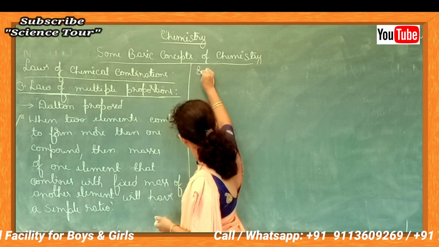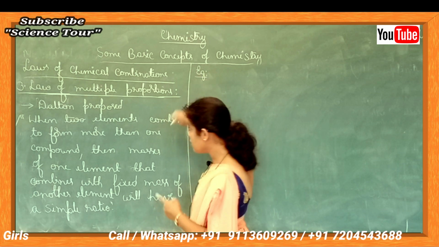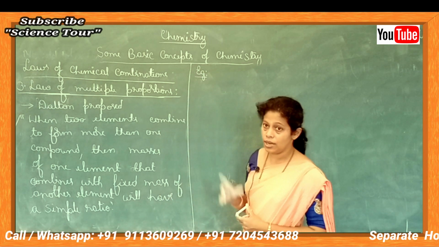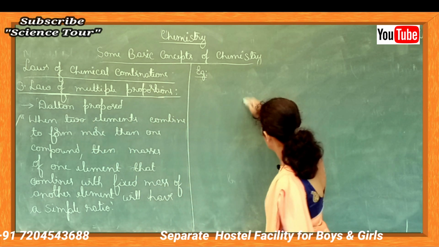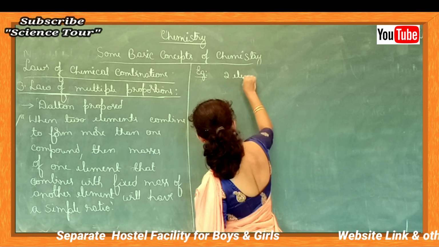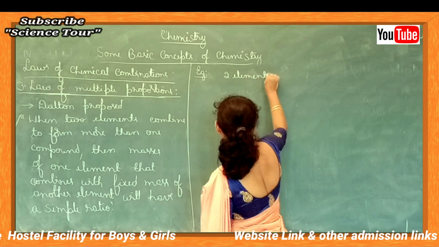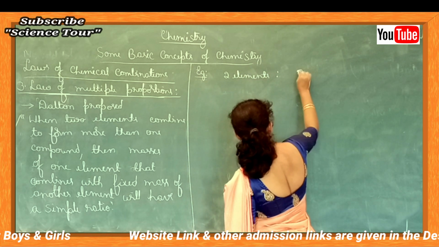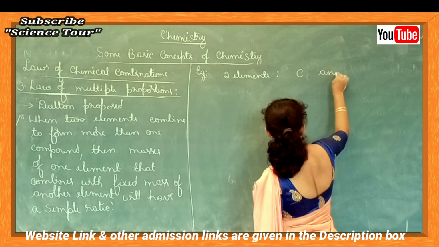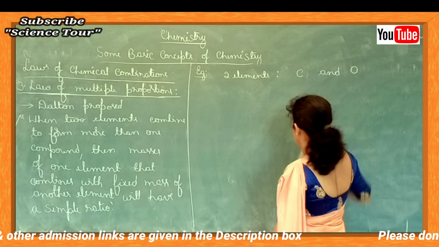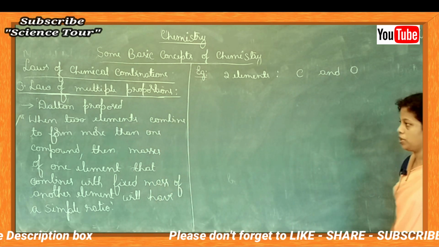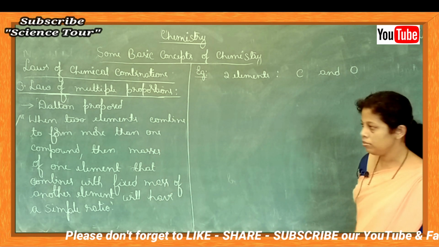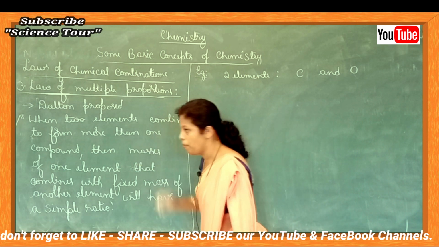Let's read the statement and take the example simultaneously. When two elements combine, let's have carbon and oxygen, to form more than one compound.